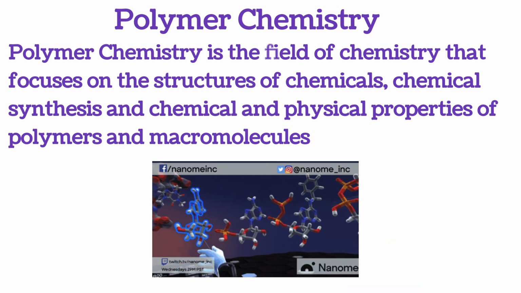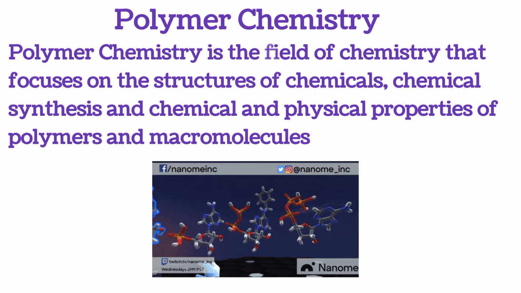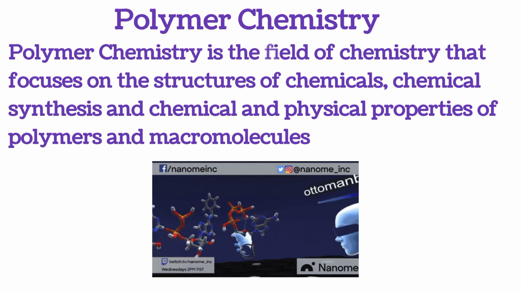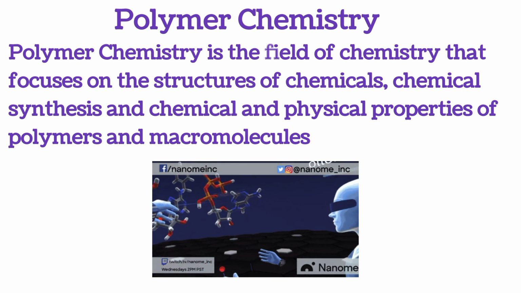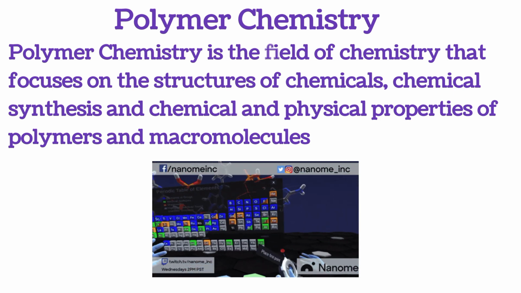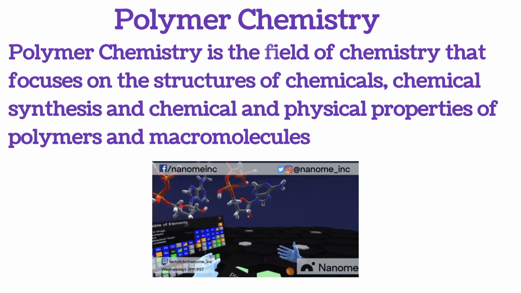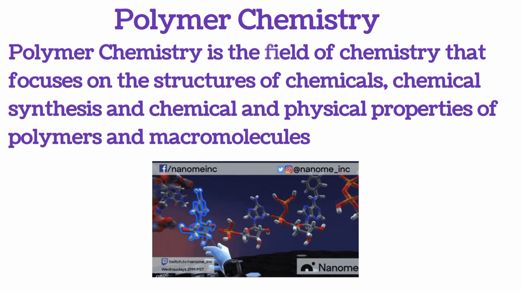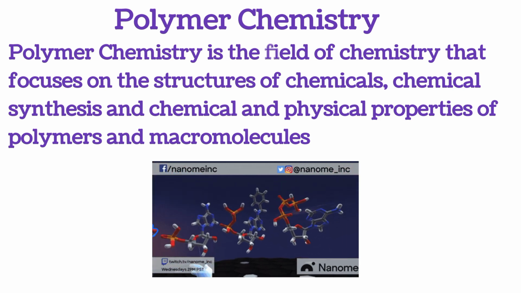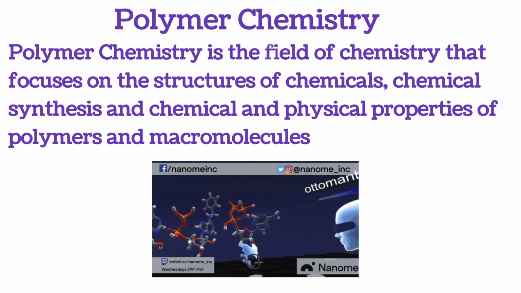So in polymer chemistry, we exploit the structure of compounds, their chemical synthesis, and both their chemical and physical properties in the development of polymers. Generally, we have so many products of polymers, like the clothes we are wearing and so many other things that are products of polymers. So polymer chemists use the knowledge of polymer chemistry in the development of polymer materials.